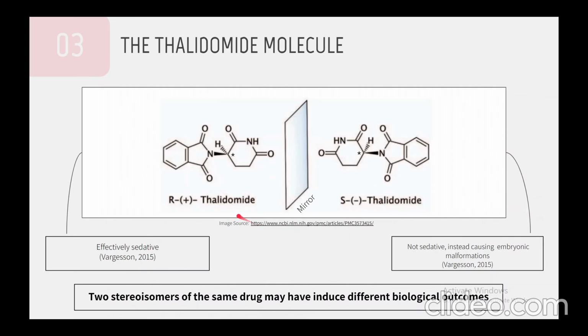While the R enantiomer was effectively sedative and had the intended effect of easing morning illness in pregnant women, the S enantiomer had been causing the embryonic malformations. And for the first time in the pharmaceutical world, researchers had discovered that two isomers of the same drug can take drastically different biological pathways in the body and have different observed effects.